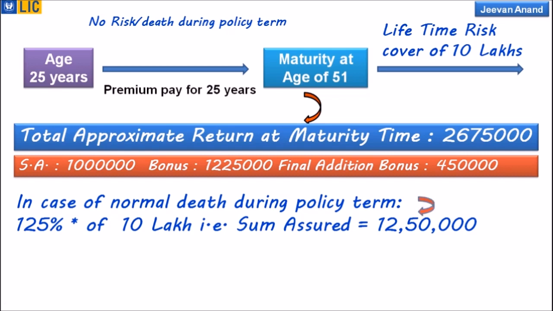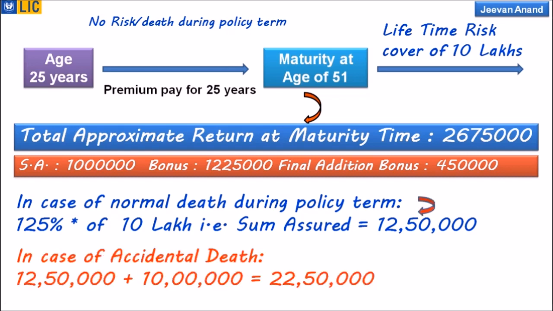If the death is because of an accident, then the nominee will get 22 lakhs 50,000 rupees friends. That is the sum assured plus 125 percent of the death benefit. In total it will become 22 lakhs 50,000 rupees. This is a key feature of this policy friends.